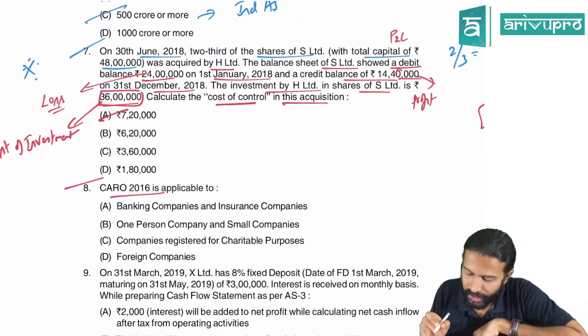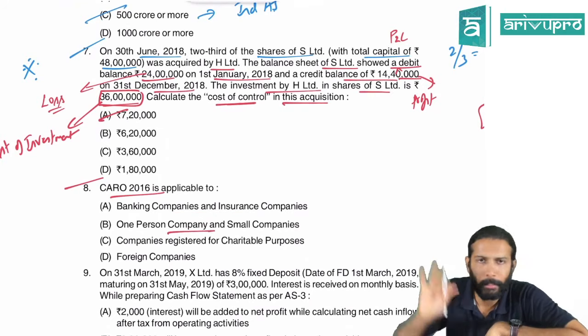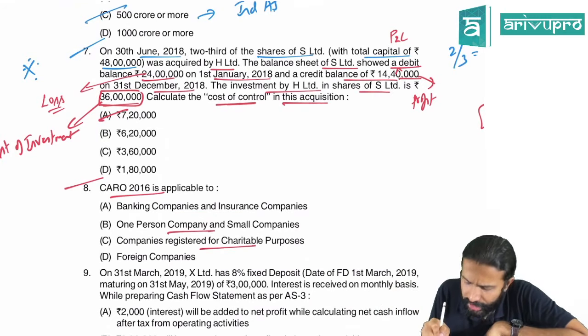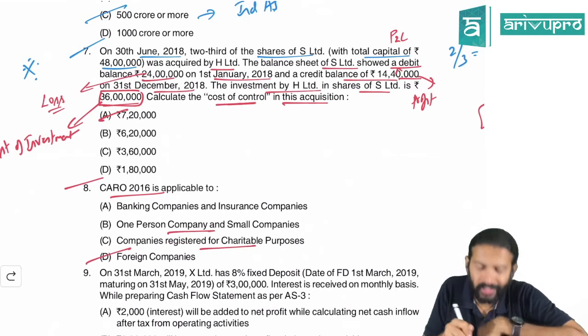CARO is applicable to which company? Banking company, is it applicable? No. One person company? No. Company registered for charitable purpose? No. Foreign companies? Yes.